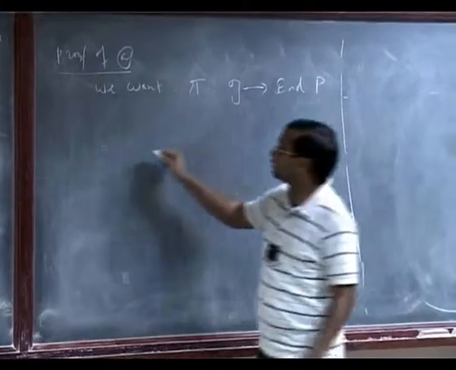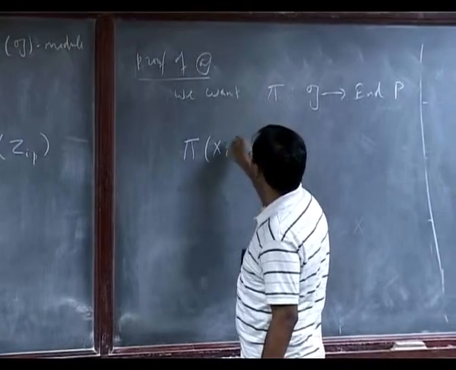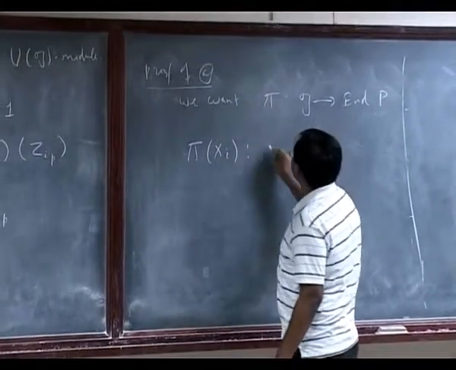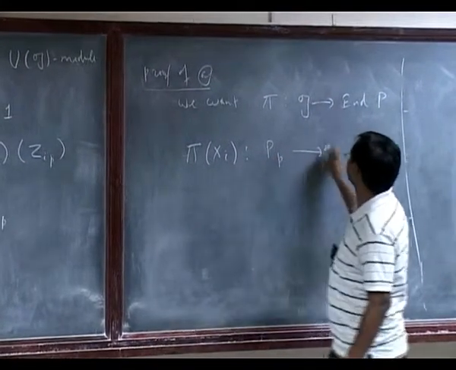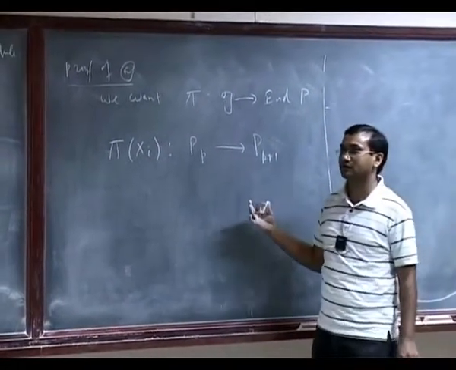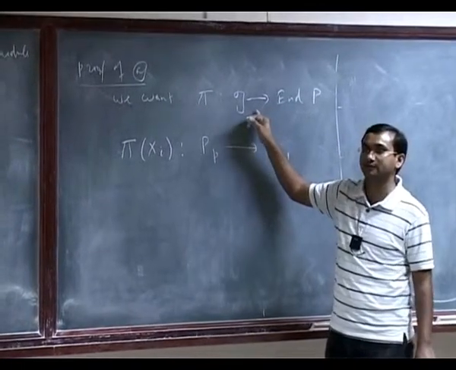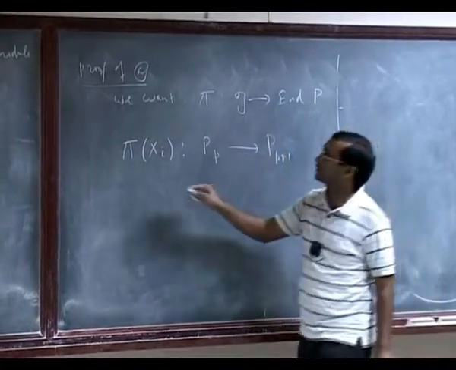So what I am going to write down is a map pi of xi from Pp to Pp plus 1 with certain properties, which will be equivalent to constructing this representation.